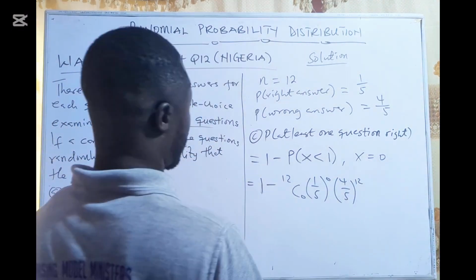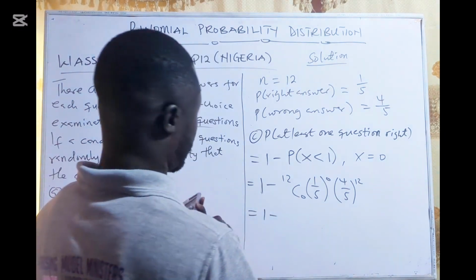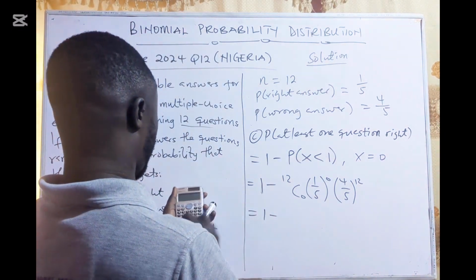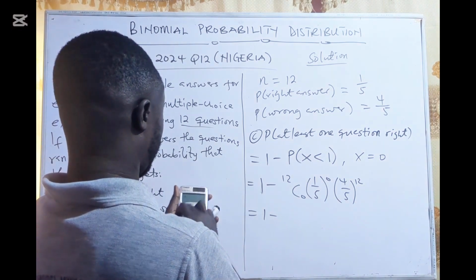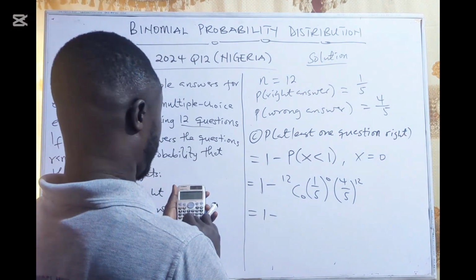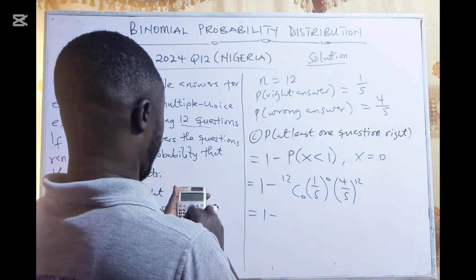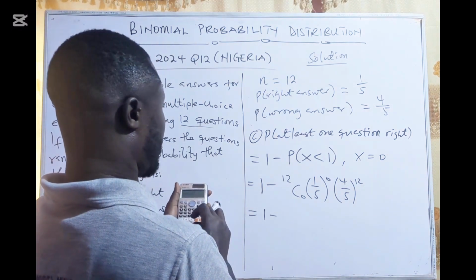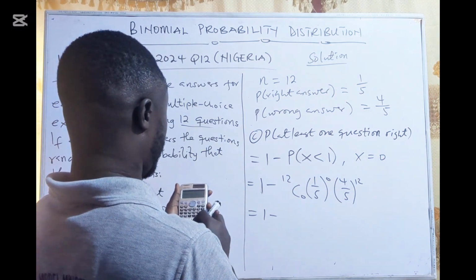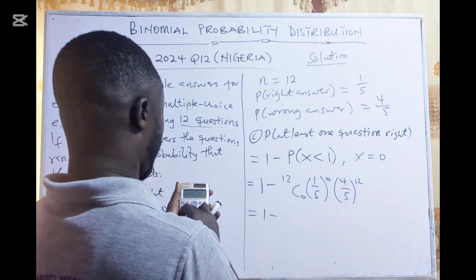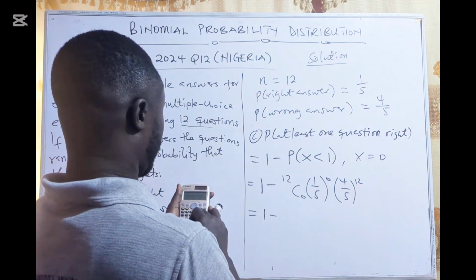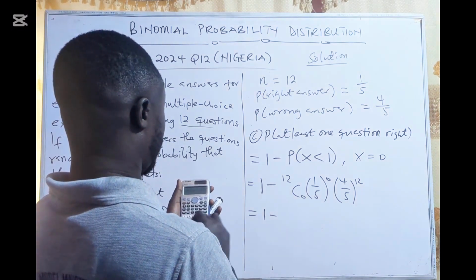Okay, that will be 1 minus 12 combination 0 times 1/5 exponent 0, times 4/5 exponent 12.